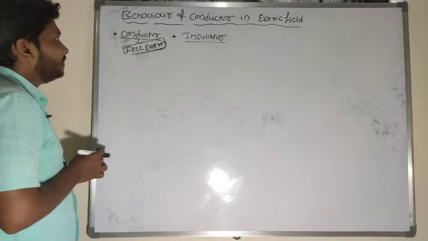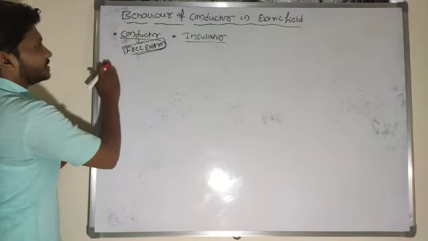So what is the next property here? The behavior of a conductor in the presence of an external electric field.